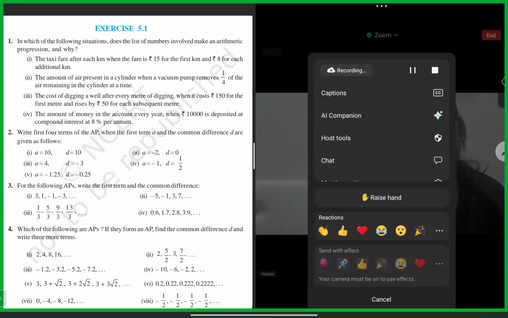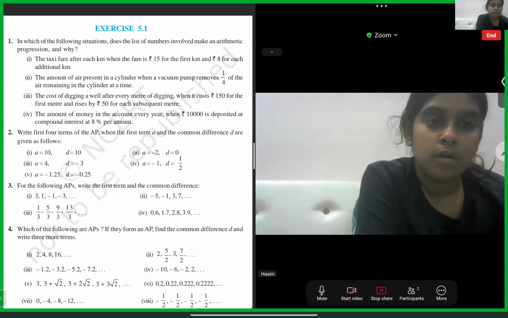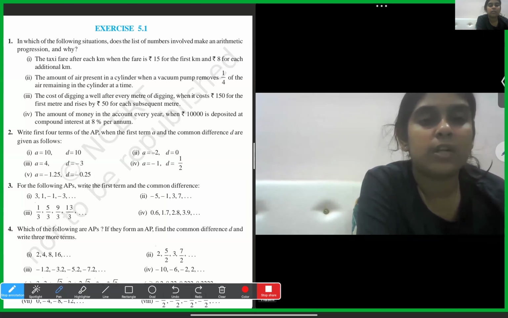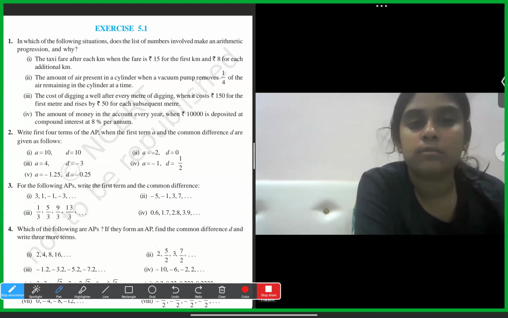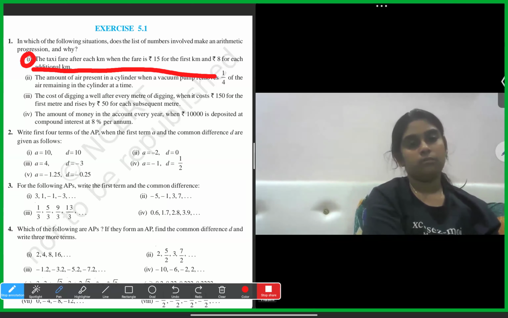Once we read the first question, the main heading, Exercise 5.1: in which of the following situations does the list of numbers involved make an arithmetic progression and why? To make a list of numbers, first they should give the list of numbers. Did they give the list of numbers in the question?